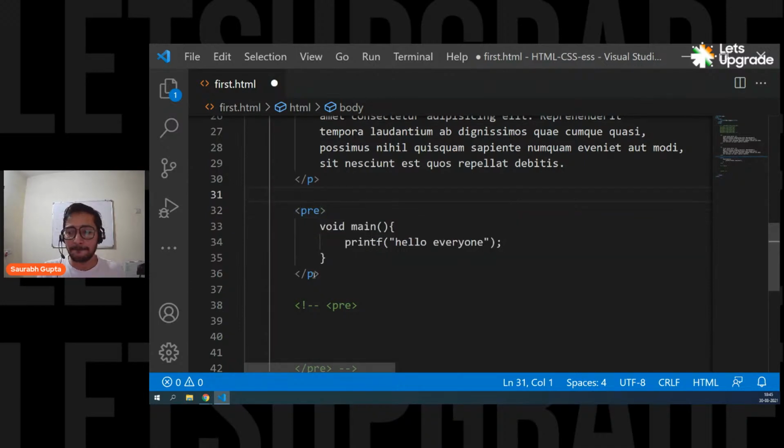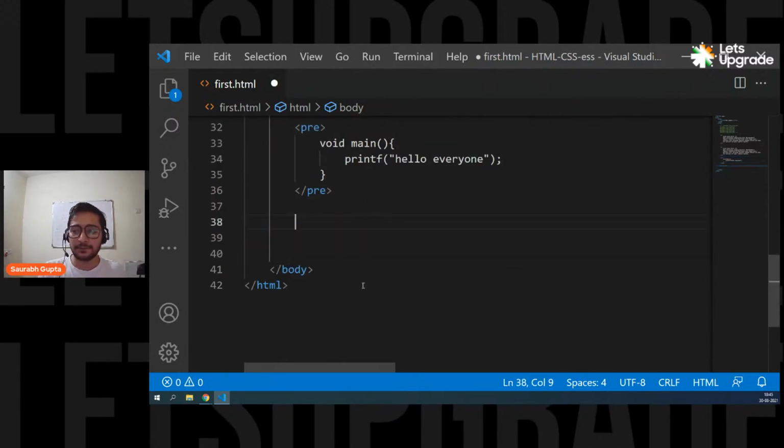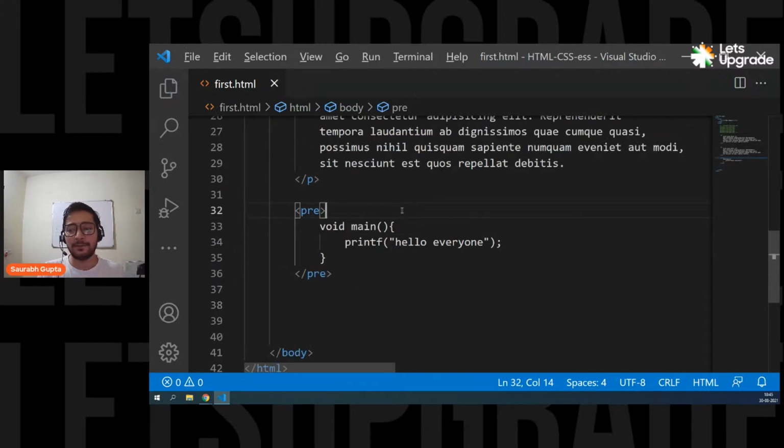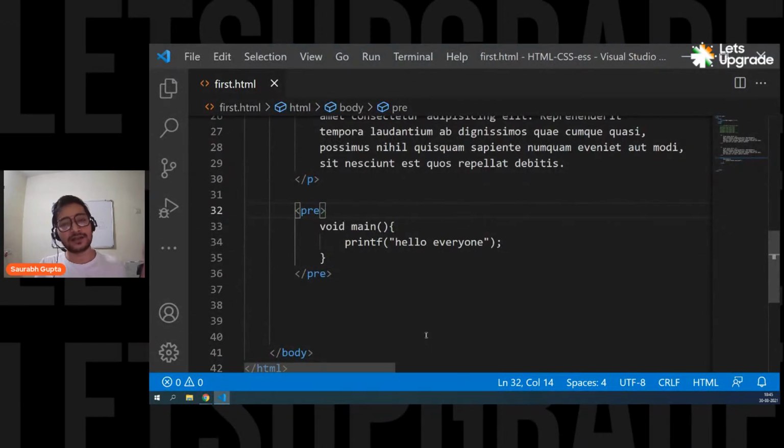Let's see. Instead of p, let's use pre, and let me just remove this. We don't need this. And here we go. See now what will happen. Exact same way that we are trying to write it. It is following the exact same way. So that's where you use pre tag, when you want to display things in the exact same way that you write them. Is that clear, everyone? So sites like Stack Overflow, all the coding websites, they are using pre to display code to you so that it is readable in a good format.